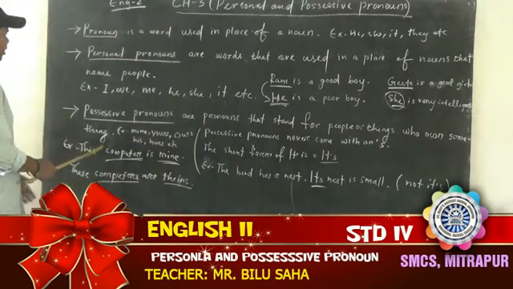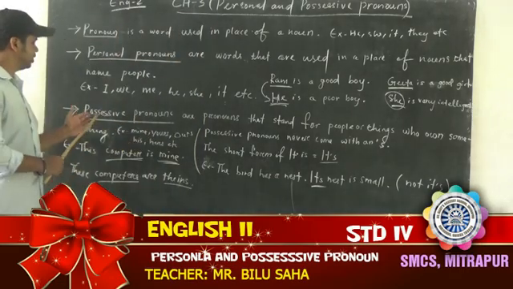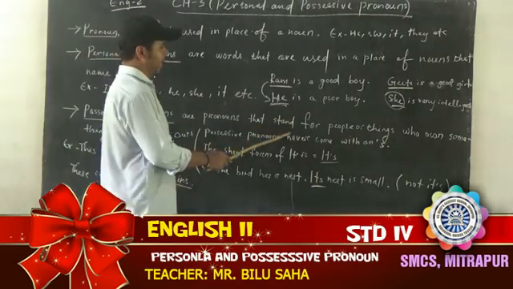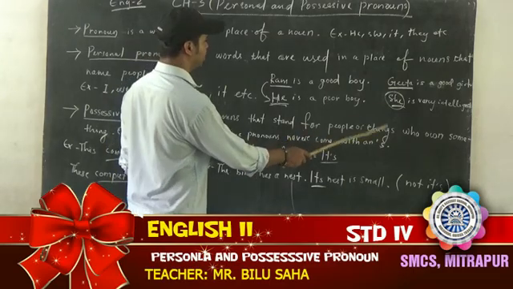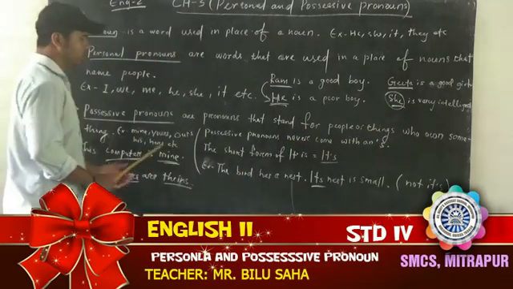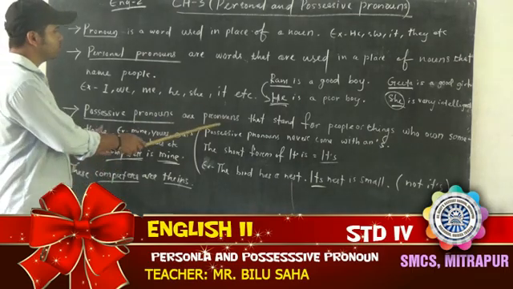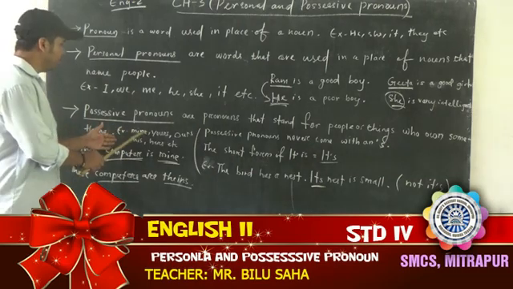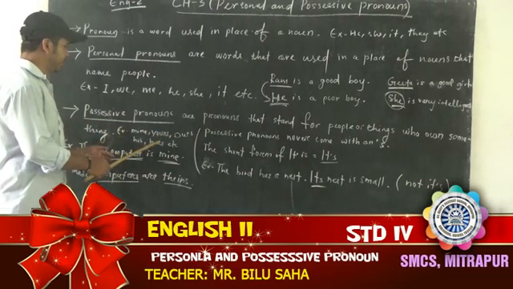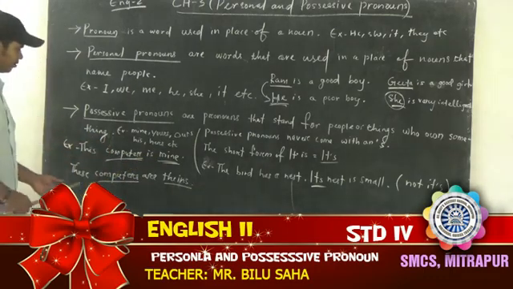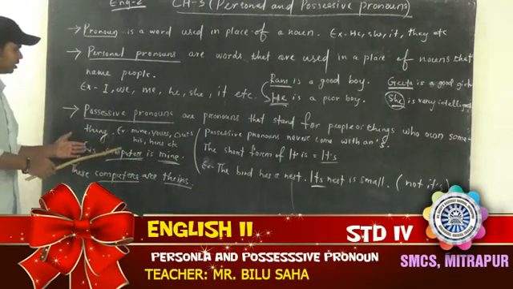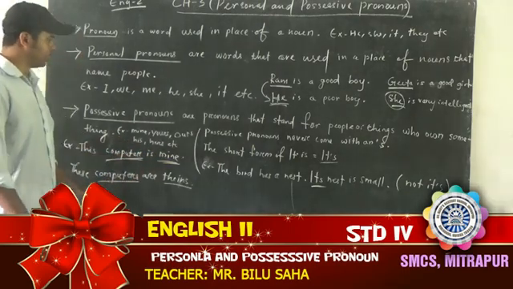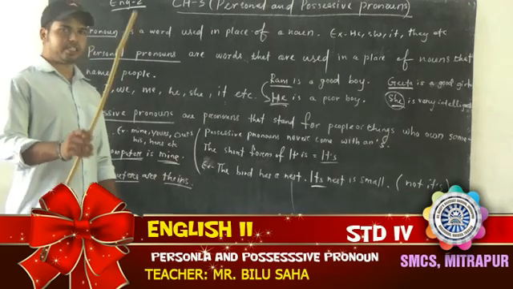Then the next point is possessive pronoun. What is a possessive pronoun? Possessive pronouns are pronouns that stand for people or things who own something. Example: mine, yours, ours, his, hers, etc. I have written one example: This computer is mine. Here, mine is a possessive pronoun.